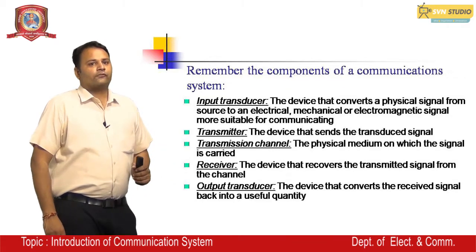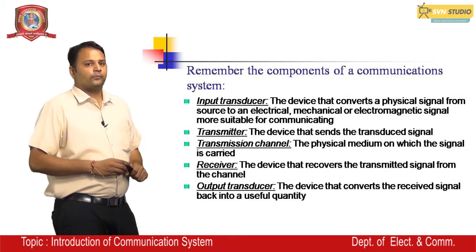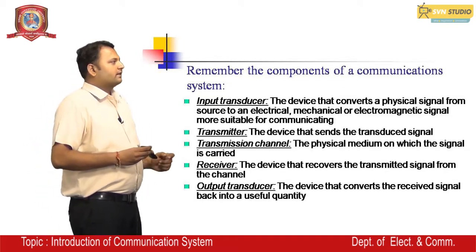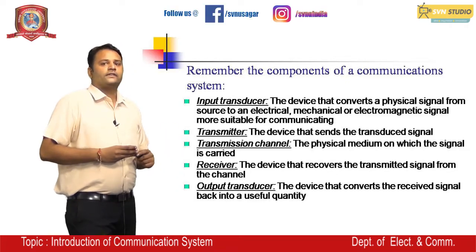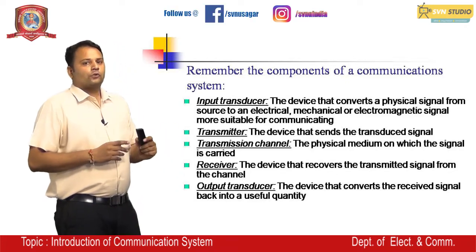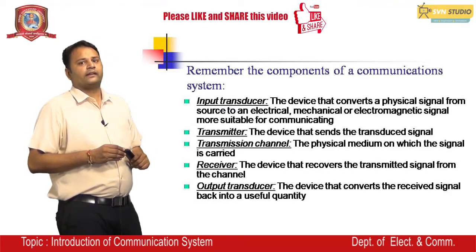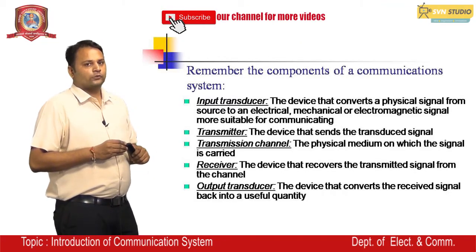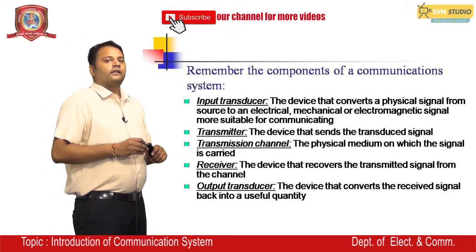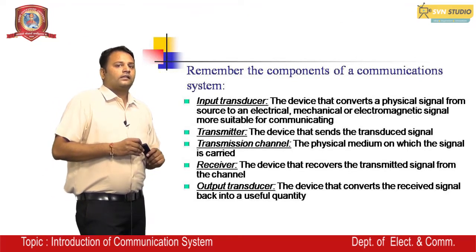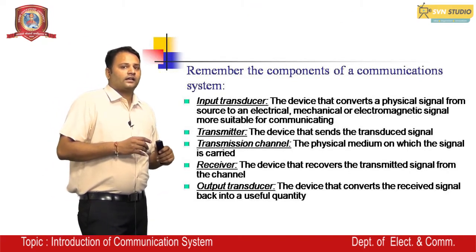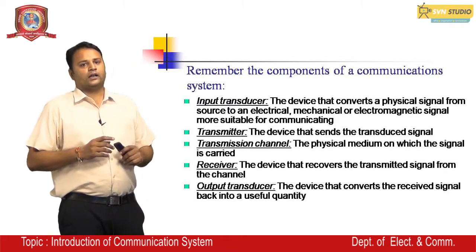Remember the components of a communication system. First is the input transducer, the device that converts a physical signal from the source to electrical, mechanical or electromagnetic signals more suitable for communicating. Second is the transmitter, the device that sends a transduced signal from one point to another point.